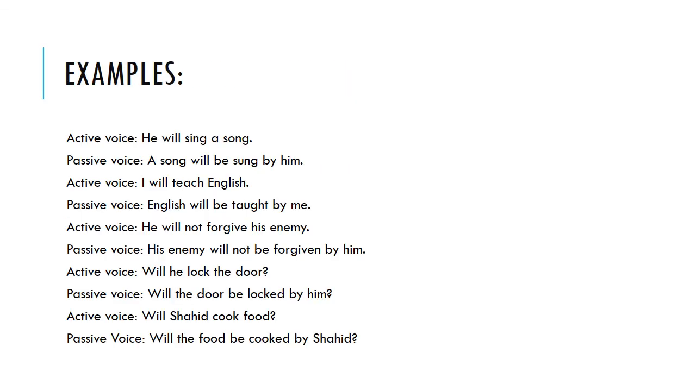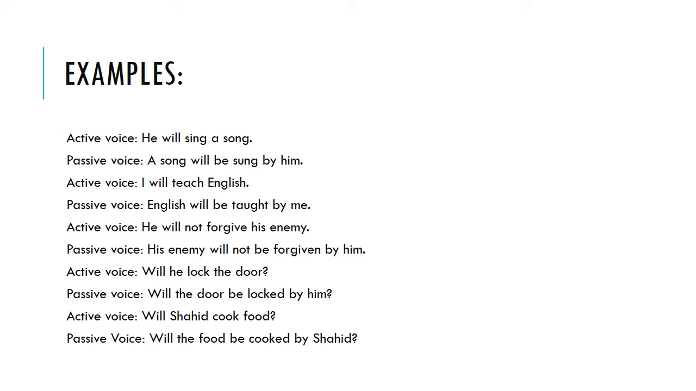Let's discuss some examples. He will sing a song. A song will be sung by him. Sung is the third form of sing and here we use will be as a helping verb and he is changed into him. I will teach English. English will be taught by me. Will be is the helping verb and taught is the third form of teach and I is changed into me.